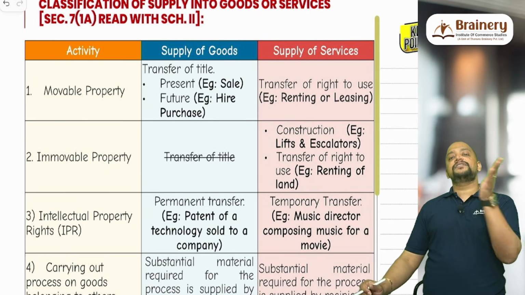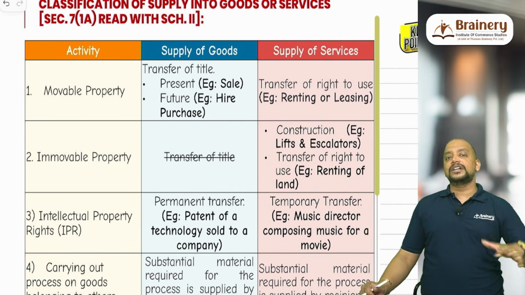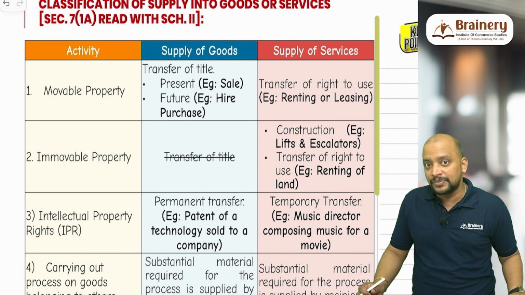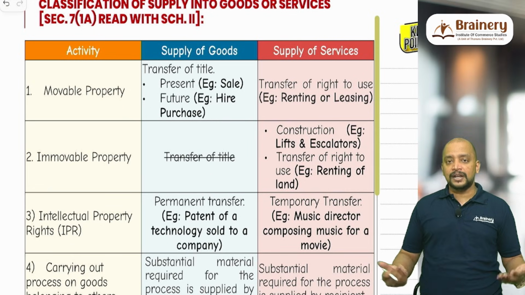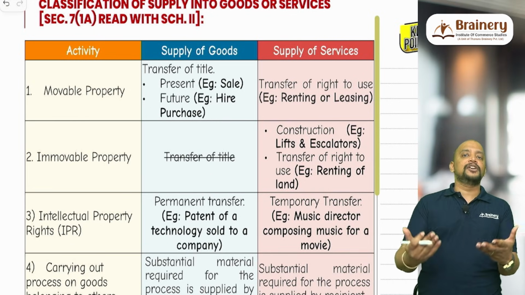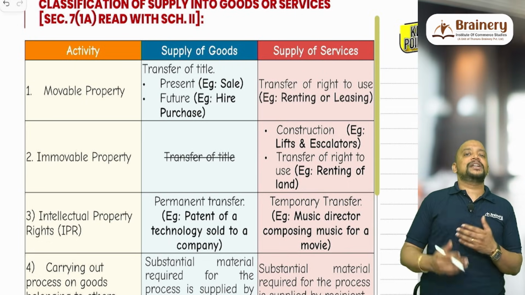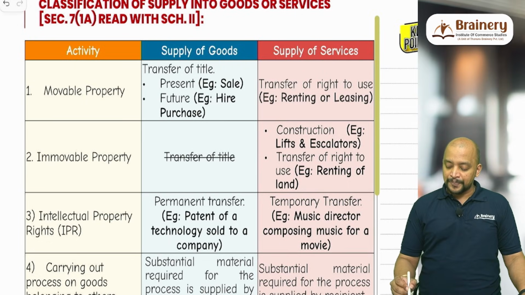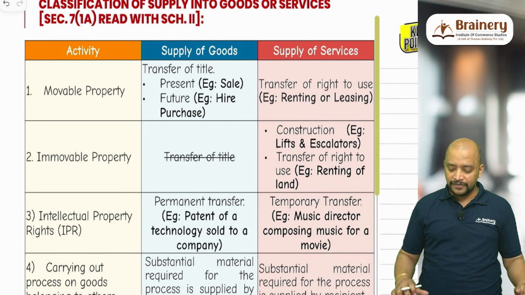Immovable property will never come under supply of goods, because we know that sale of land and building is excluded from the supply. Whereas immovable property will come under services if there is a transfer of right to use immovable property, like renting of building or renting of land, leasing of land, etc., or bringing into existence an immovable property like construction services. Okay, so construction, for example lifts and escalators, transfer of right to use, renting of land.